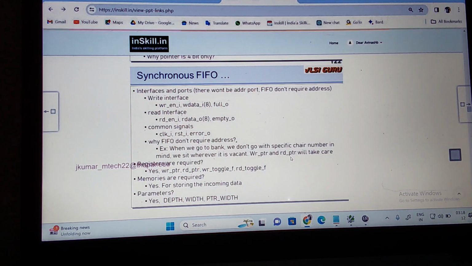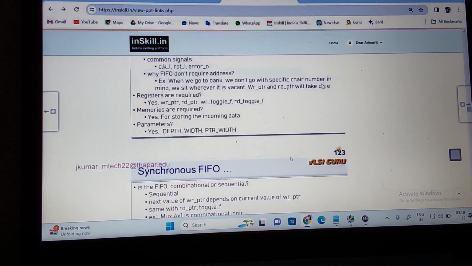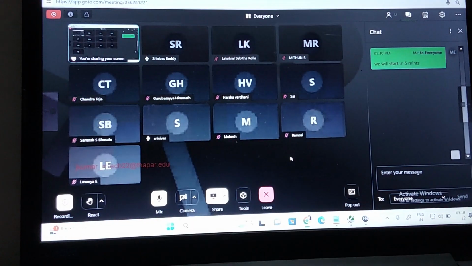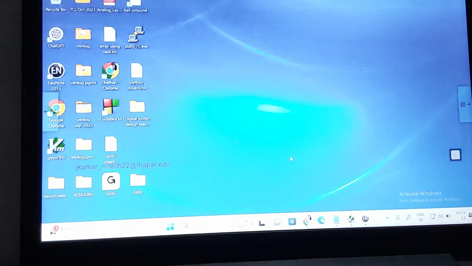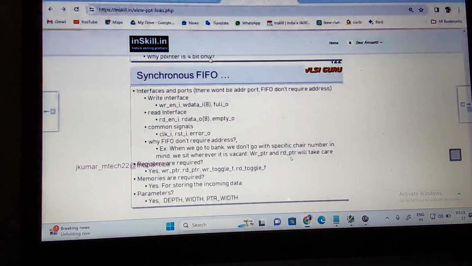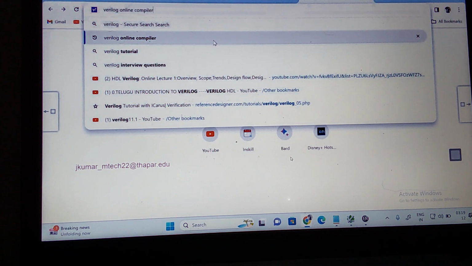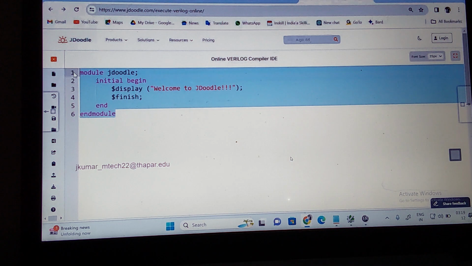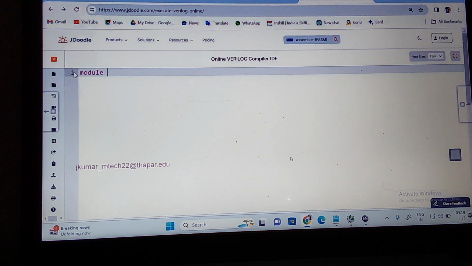Now can you write the port declaration of the FIFO? Write a port declaration for this. Module, correct? Module, let us call it synchronous FIFO. What are the ports? What are the common ports? I can write clock, reset. Then let us take write underscore enable.